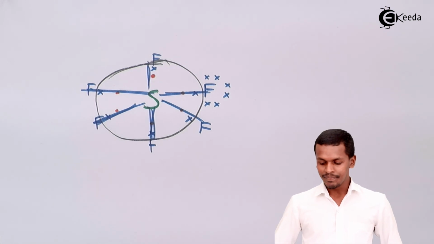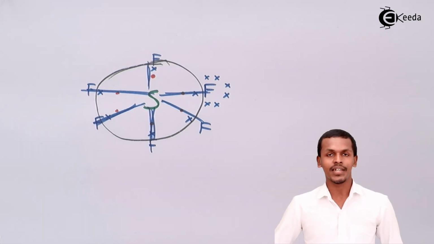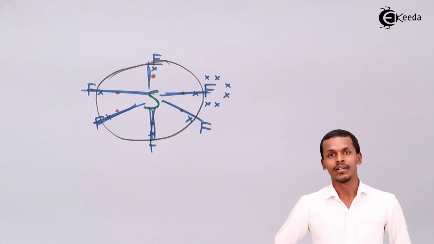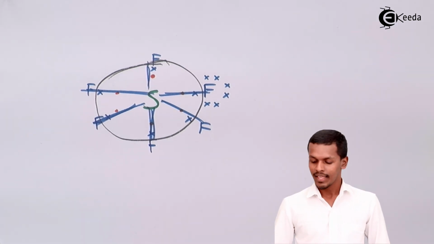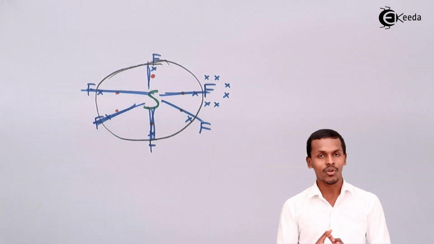So this is known as the expanded octet. It was a limitation of the octet rule, but still the compound is more stable. And so these were the two reasons for the limitation of the octet rule.